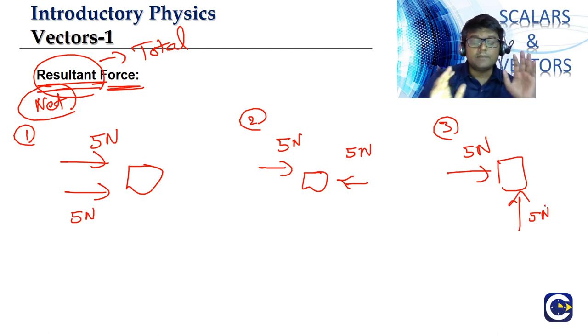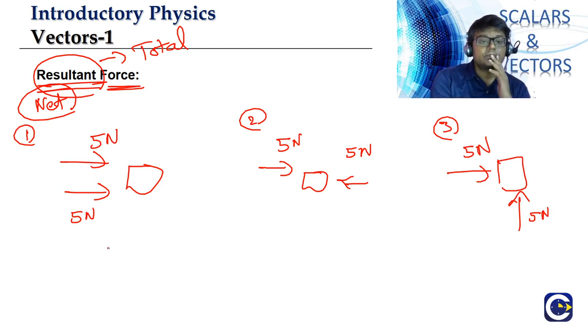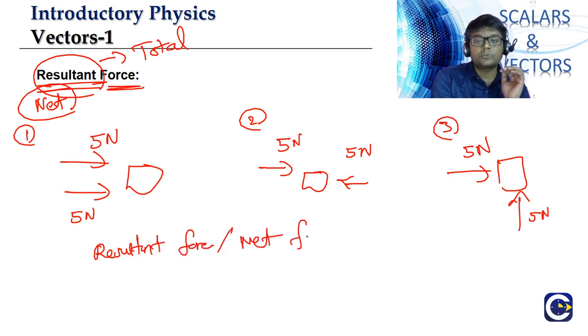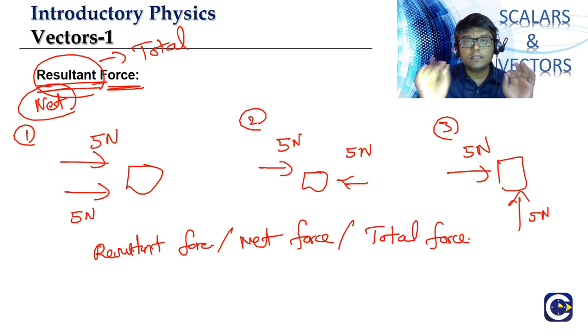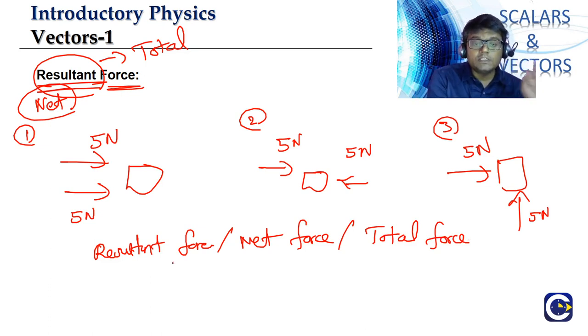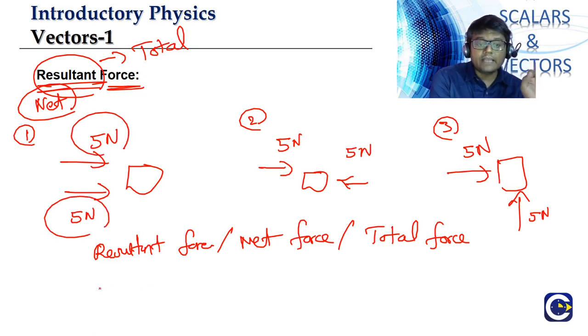Now the observation that we make here is that the resultant force, or net force, or total force, whatever wording we use, is dependent not only upon the force magnitudes.